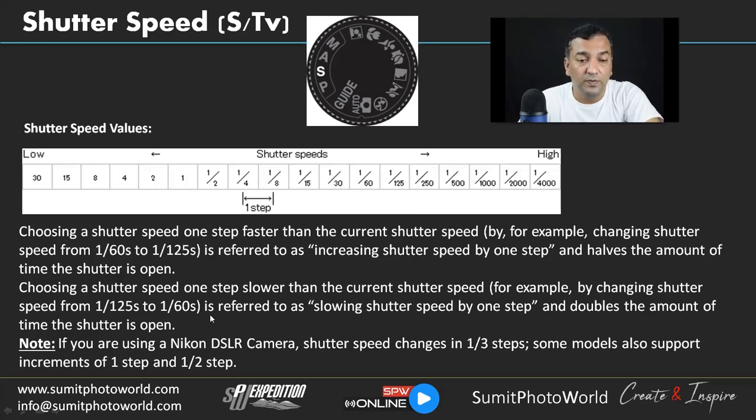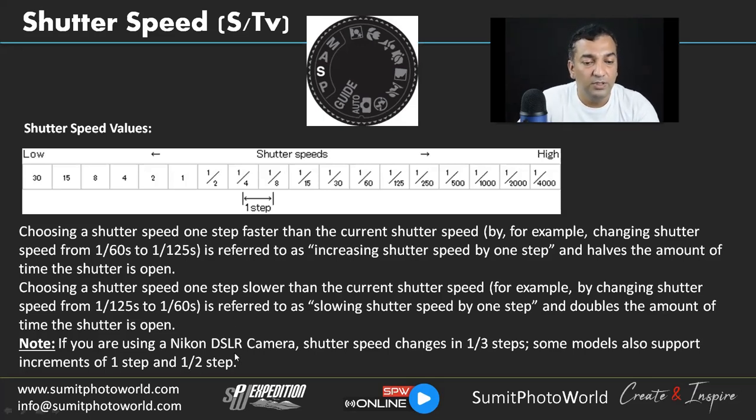Choosing a shutter speed one step slower than the current one, for example changing from 1/125 to 1/60, is exactly the opposite example. We are talking about a slow shutter speed, again moving one step. So it's double the amount of time the shutter will be open. Going from 1/125 to 1/60 lets the camera keep the shutter open longer, so it is a longer exposure than the previous one.